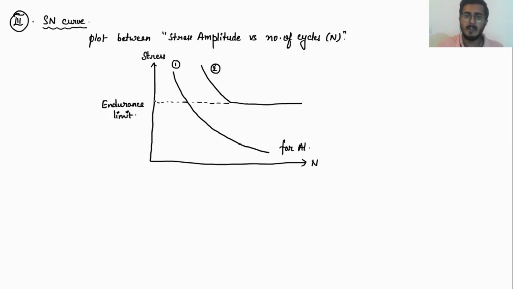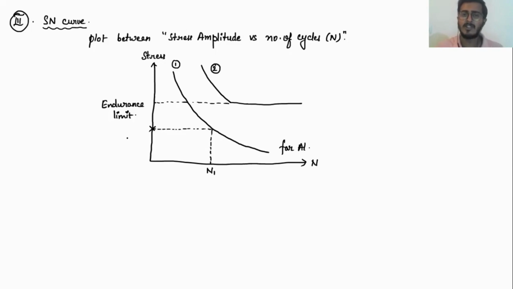At a particular stress value, say I am taking this stress value, how many cycles can a material withstand without failure? So if I am taking this stress value, I will draw a horizontal straight line which will intersect with this curve. The position at which it intersects with the curve will give me the number of cycles which the material, or the aluminum specimen, can withstand without failure. So let me take this as my N number. So this is the endurance limit.